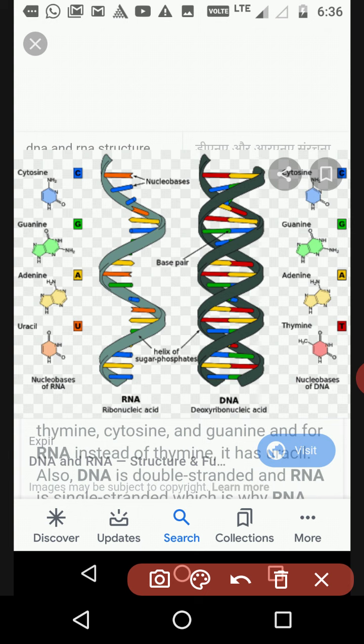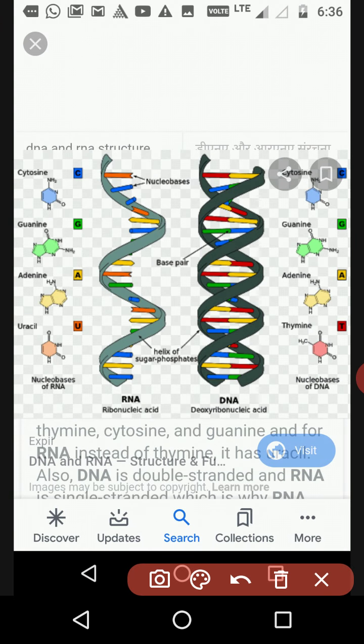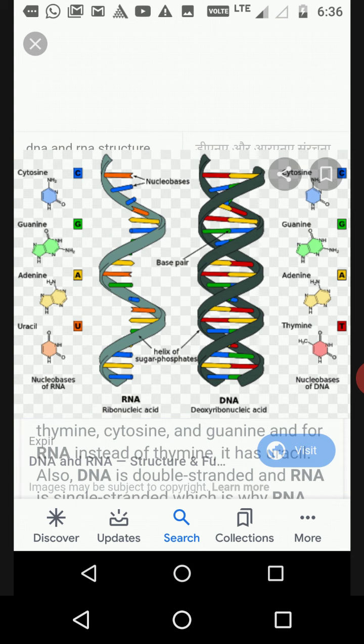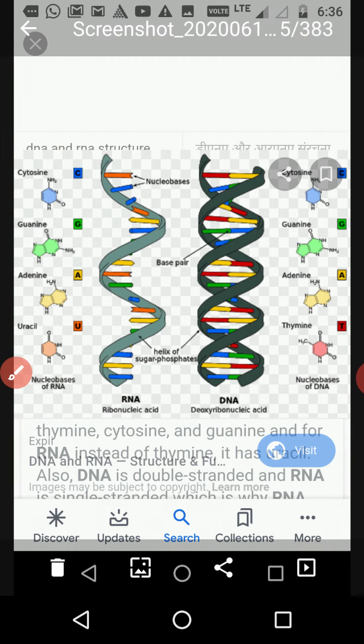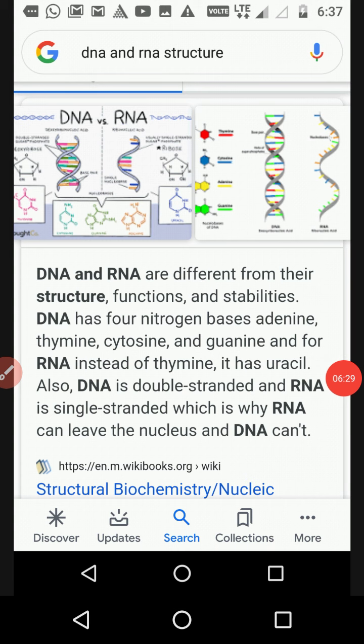So in the next topic we are going to study the structure of DNA. Clear? So here everybody can see the main structure of DNA and RNA and the difference between DNA and RNA.